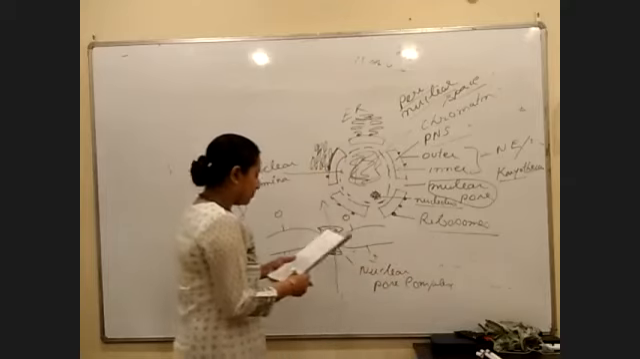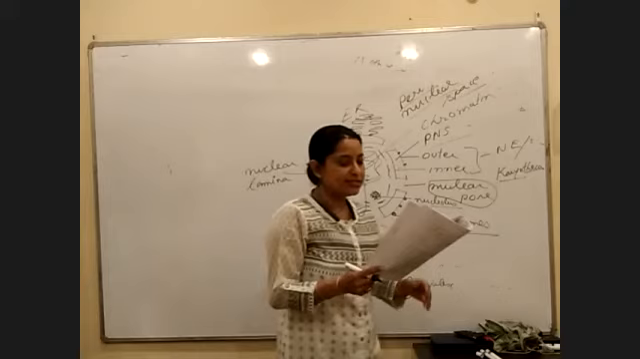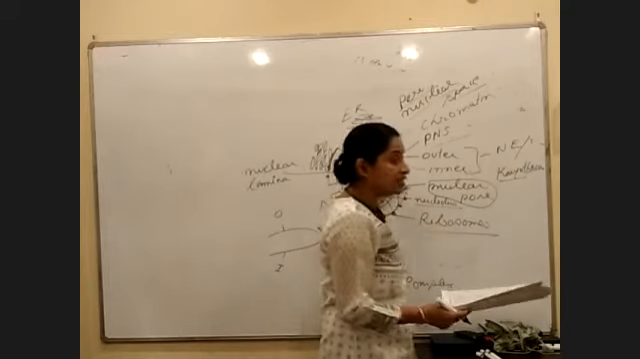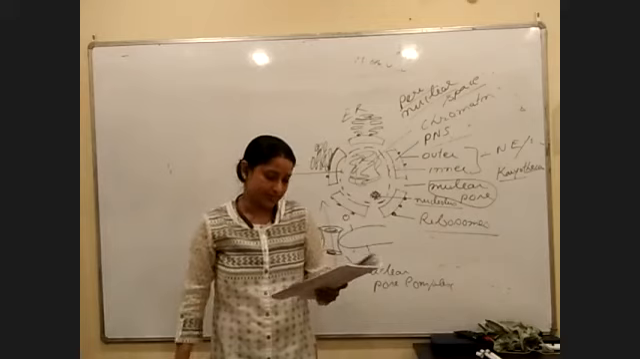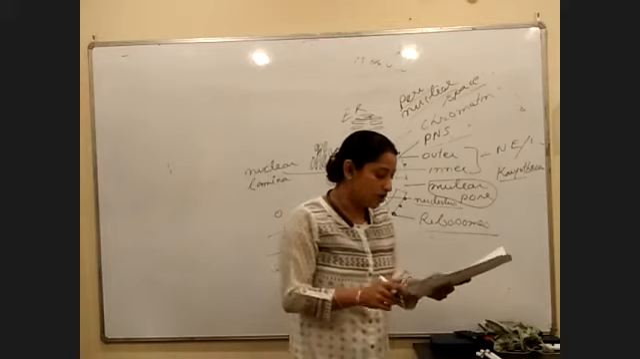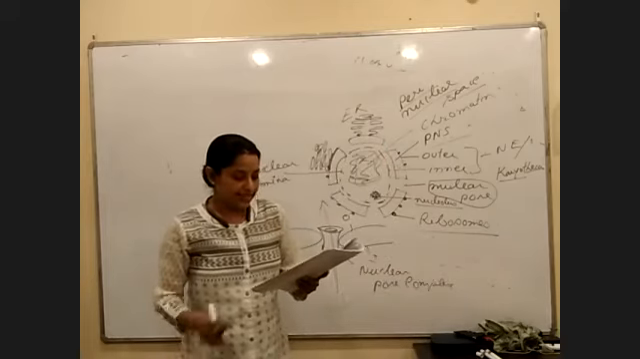Next, the dense area inside the nucleus, the nucleolus. Yes, next we have something called nucleoplasm. What is nucleoplasm? The fluidic material present inside the nucleus is called nucleoplasm. The semi-fluid granular substance is also called karyolymph. It is made up of nucleic acids, proteins, enzymes.